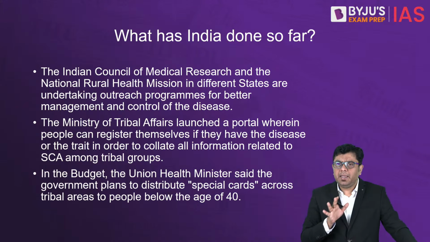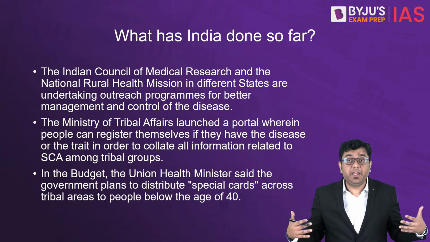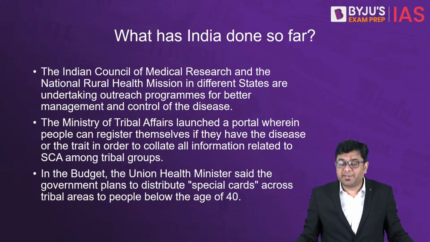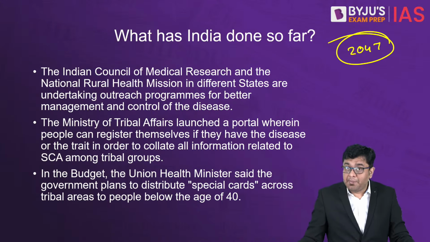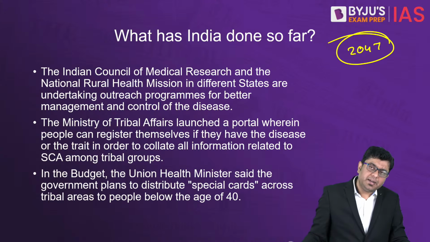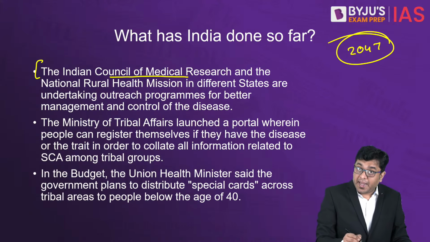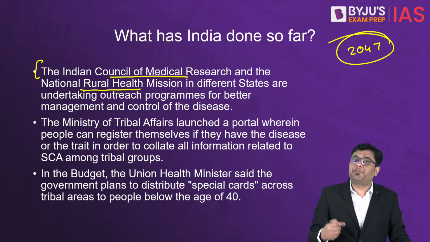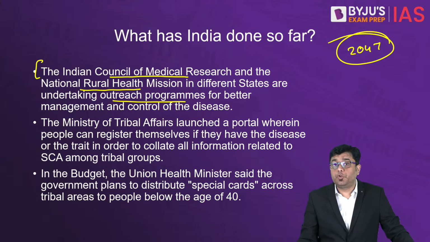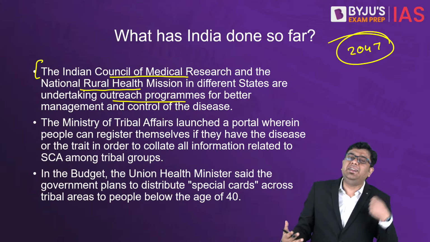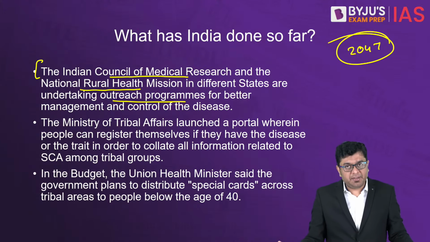So the government, in this budget, had the finance minister declaring the overall aim that we as a country will be free of SCA, that is sickle cell anemia, by the year 2047. So a kind of 25-year timeline has been established by the government. Then you have the ICMR, the Indian Council of Medical Research, and NRHM, the National Rural Health Mission, in different states. They are undertaking outreach programs for the better management and control of the disease, because right now the problem is also of identification. Do we know where these diseases are very pervasive and prevalent?